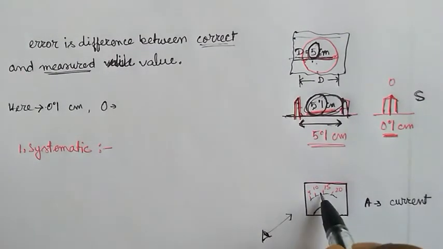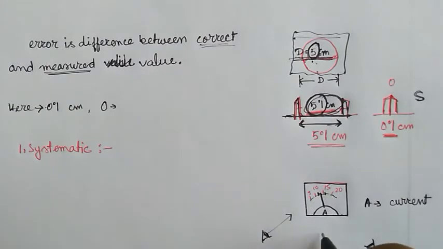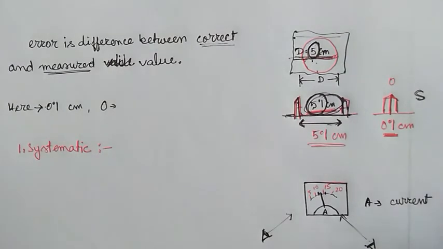then you will see a value that is greater than the original value. If you are seeing from the left side, then you will see something that is less than the original value. Only if you see right from the top of it will you see the correct value. So if you are not seeing from the correct position, your eyes will see a different value which is not correct. So this is another systematic error, known as parallax error. We have discussed parallax in our previous video, so check out that video if you want. So this is another type of error, that is personal error.